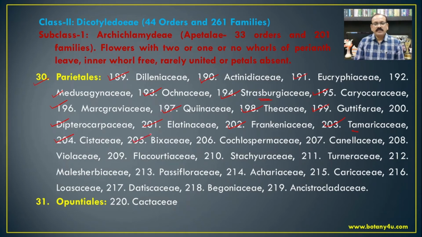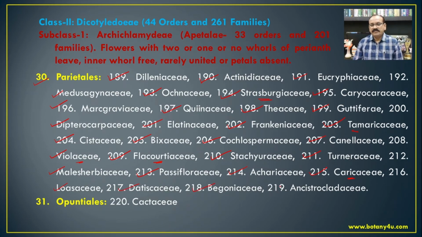Cistaceae, Bixaceae, then Cochlospermum from the Cochlospermaceae, then Canellaceae, Violaceae, that is Viola or Ionidium from this family, Placourtia from the family Flacourtiaceae, then Stachyuraceae, Turneraceae, Malesherbiaceae, Passiflora from the family Passifloraceae, then Achariaceae, Caricaceae, that is Carica papaya, then Loasaceae, Datiscaceae,